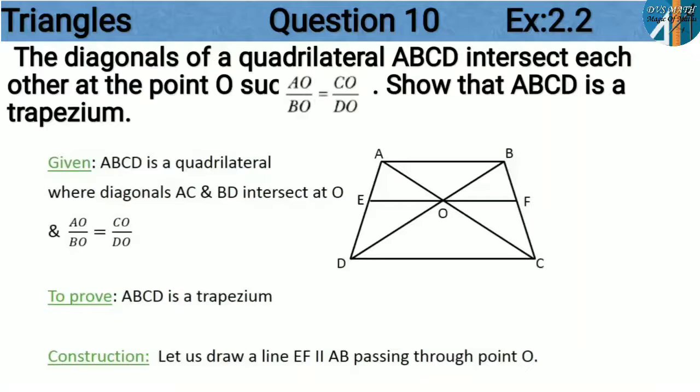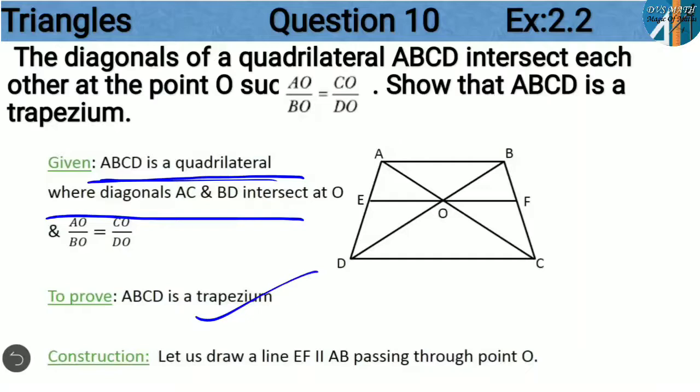As you all know, the four-sided figure we call a quadrilateral. So just write it: ABCD is a quadrilateral. And here they are saying that the diagonals AC and BD intersect at O, and they have given AO by BO is equal to CO by DO. That is the given. What we have to prove? That the given quadrilateral is nothing but a trapezium. That is, ABCD is a trapezium.